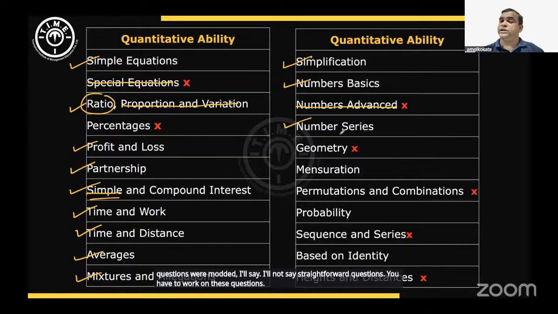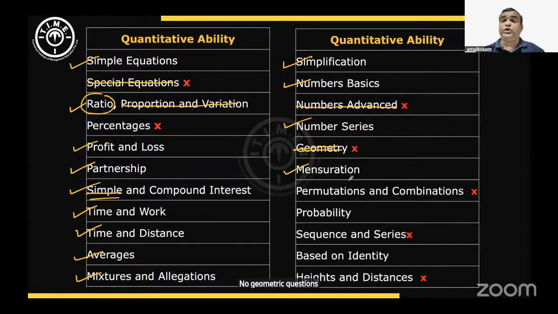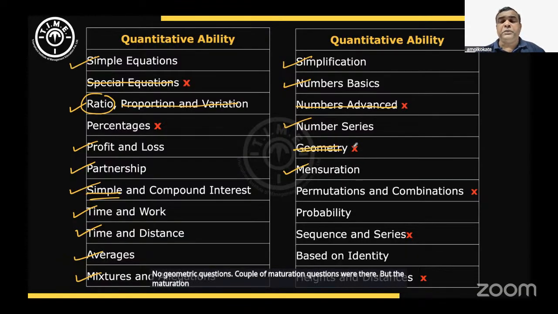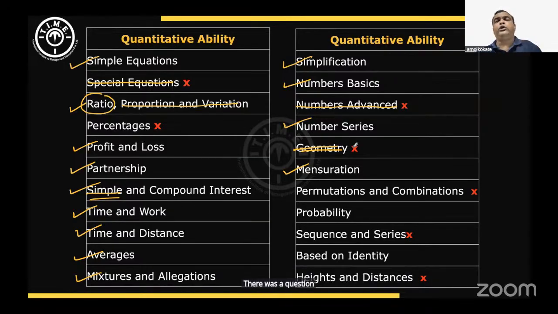Then number series questions were there. No geometry questions. A couple of mensuration questions were there. Students reported that generally you work with units like meters or centimeters, but there was a question with dimensions given in so many meters, decimeters and centimeters, so you need to understand the relationship between them.